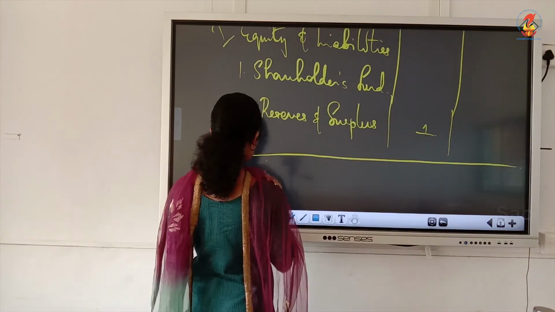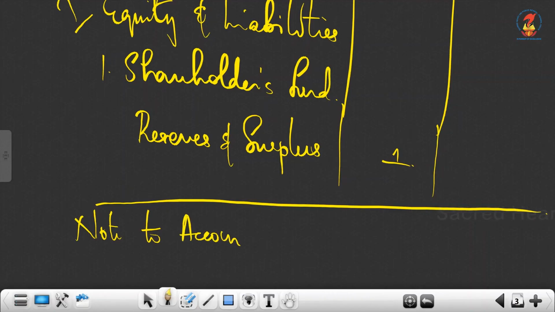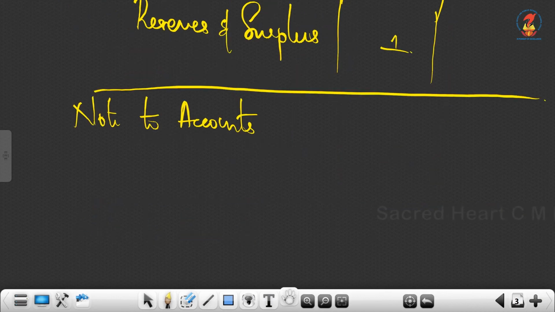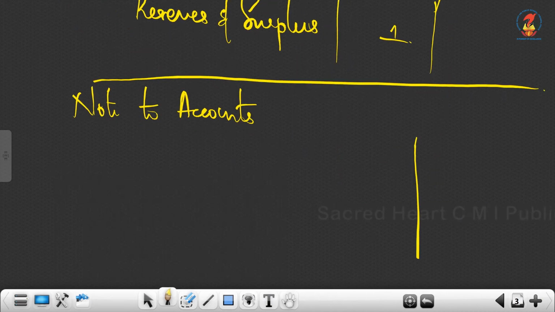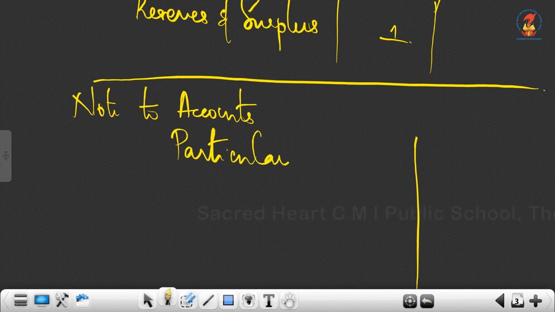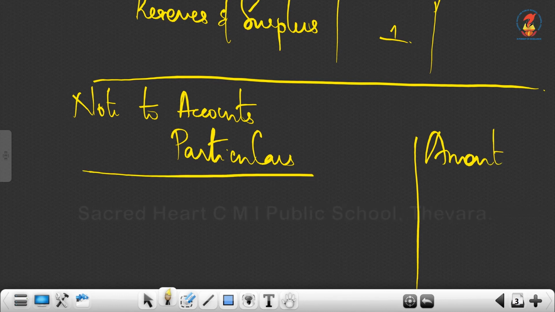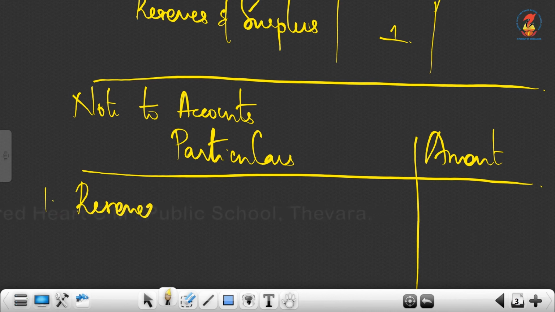So give the heading notes to accounts, 2 columns, particulars and amount column. Note number 1, reserves and surplus.